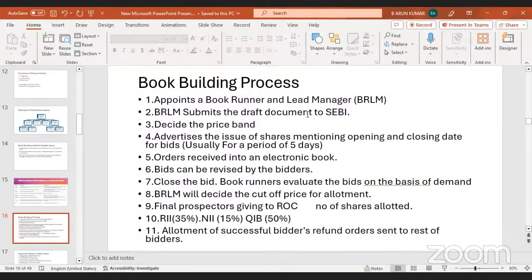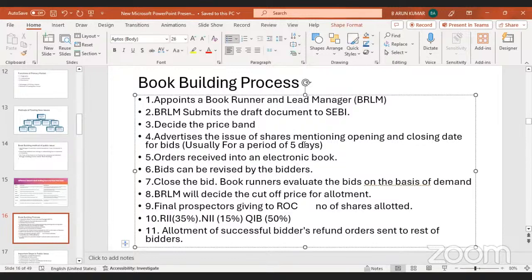Then they decide the price band. After submitting the draft document to SEBI, they decide how much percentage and how much price they are announcing, the price band, and how much they are initially offering. Then they advertise the issue of shares, mentioning the opening and closing date of the bid.